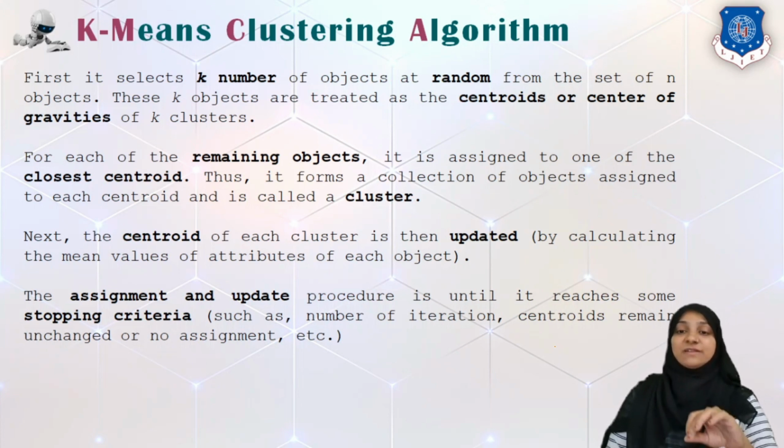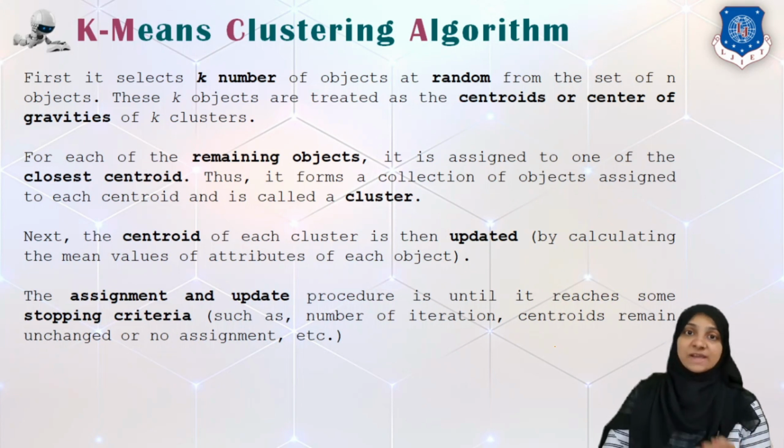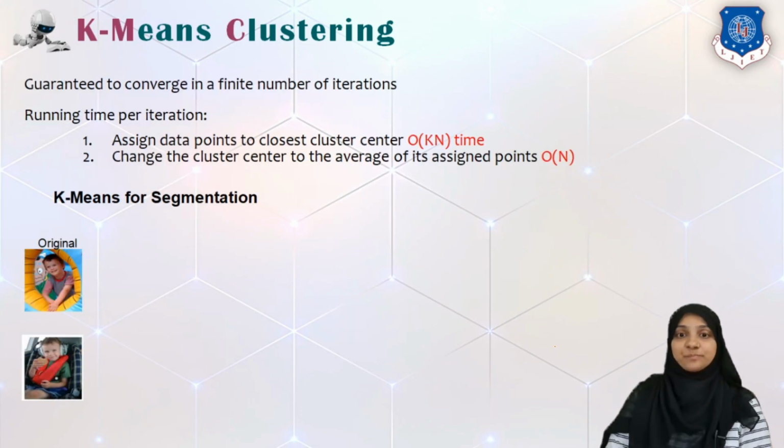Now the centroid is recalculated, or I would say updated, by calculating the mean value of a given cluster, and this assignment is updated until it reaches some stopping criteria. Stopping criteria can be either the number of iterations, or no change in any of the centroids, or no new assignment to any of the clusters. So using any of these criteria, or all of them, we can find the clusters.